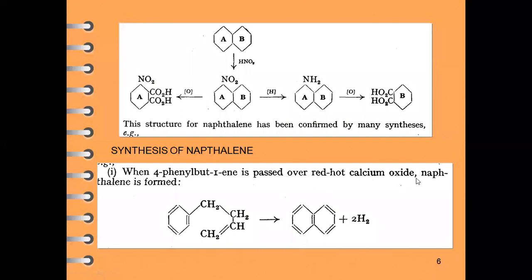Whenever we treat this compound with red hot calcium oxide, the reaction will take place. There will be a condensation and cyclization of these two carbon atoms, and this 4-phenyl butene will be converted into naphthalene with the release of gaseous hydrogen.